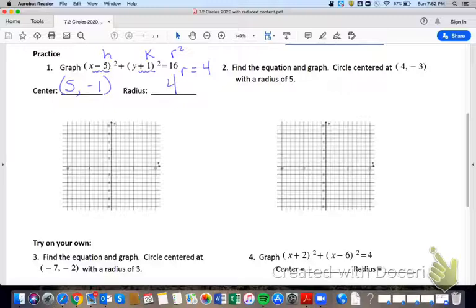As we graph this circle with a center at (5, -1) and a radius of 4, you always start with the center. So the center, we go out 5, down -1. And then from this center, we're going to go 4 units in every direction: up, down, left, and right. After you have your main points, make sure when you connect those 4 points that you connect them in the shape of a circle. You should not be drawing straight lines and turning it into a diagonal.